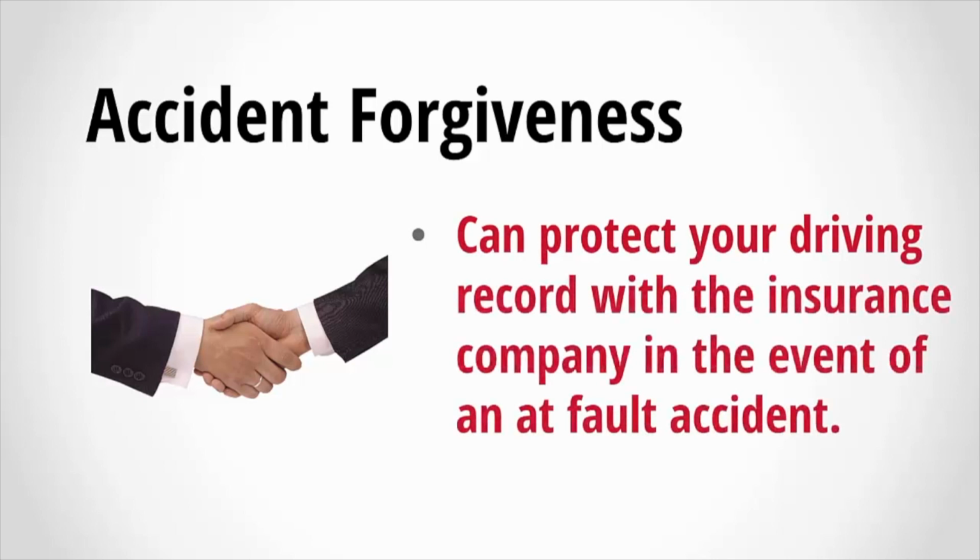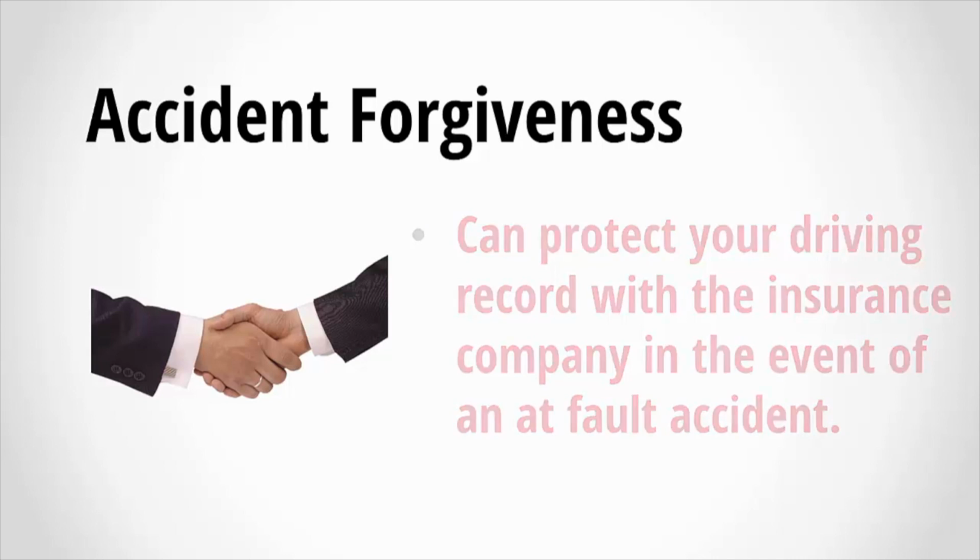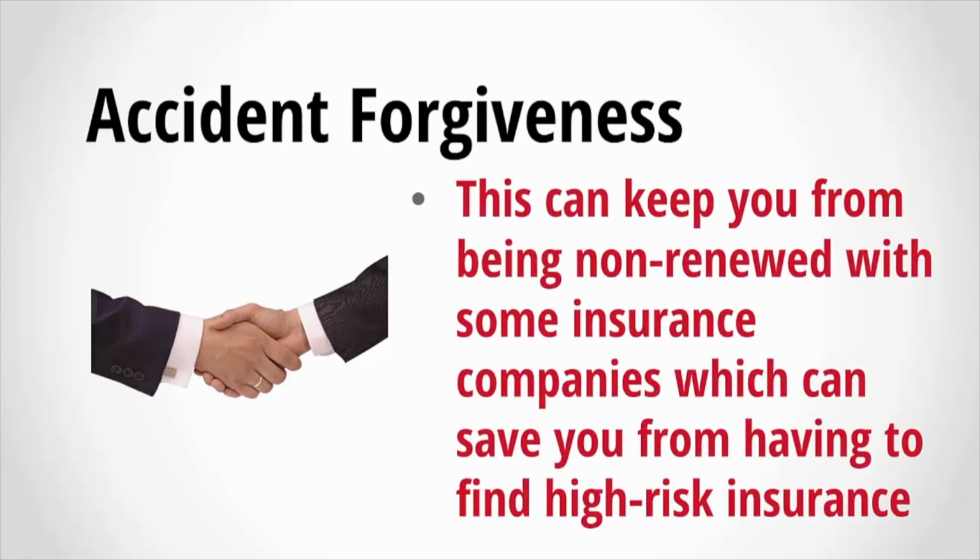The next coverage option is accident forgiveness. This coverage has many names, but the function is the same. This coverage protects your driving record with the insurance company in the event of an at-fault accident. Another consideration with this coverage is that it can also provide some protection should accident forgiveness be in place and a second at-fault accident occurs. This can keep you from being non-renewed with some insurance companies, which can save you from having to find high-risk insurance, which can be very expensive.